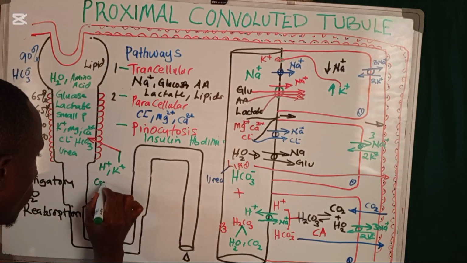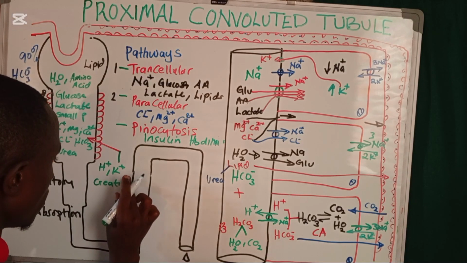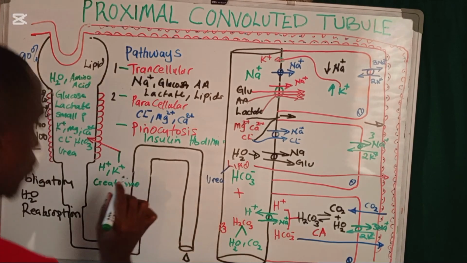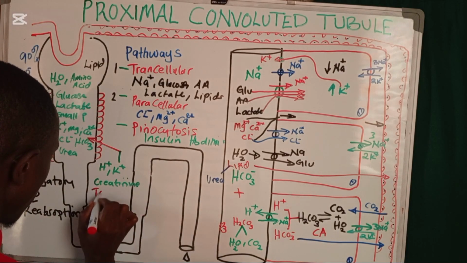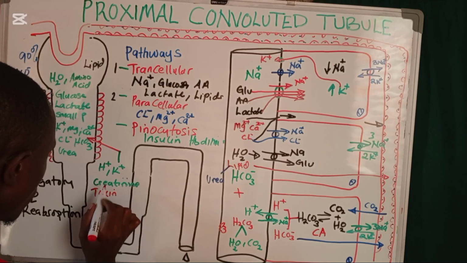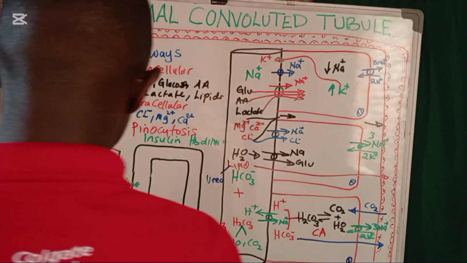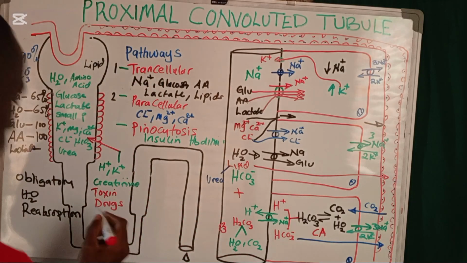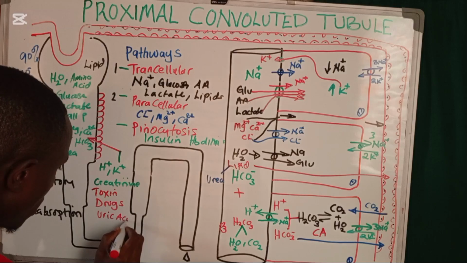We have creatinine. Also, creatinine is going to be secreted into the tube. What are other substances? We have substances like the toxins, also the drugs. The drugs are also going to be secreted into the tube. We also have substances like uric acid.